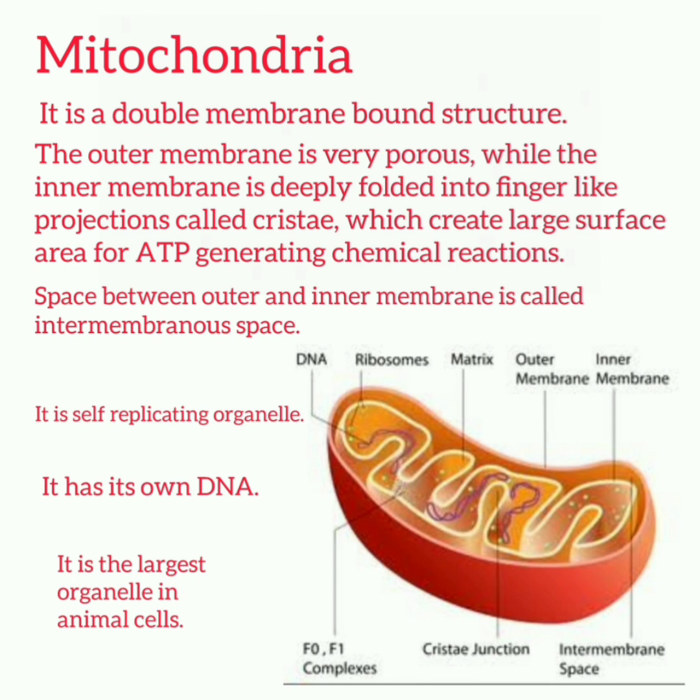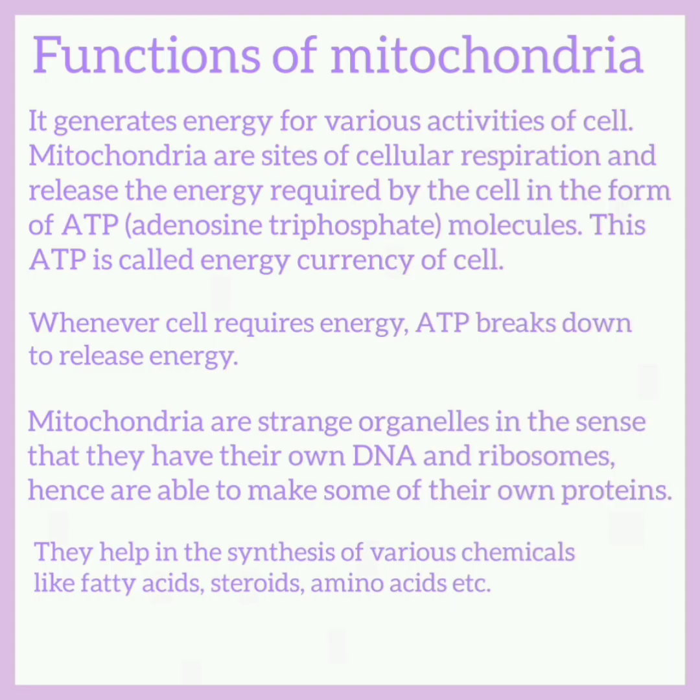Mitochondria. It is a double membrane-bound structure. The outer membrane is very porous while the inner membrane is deeply folded into finger-like projections called cristae, which create large surface area for ATP generating chemical reactions. Space between outer and inner membrane is called intermembranous space. It is self-replicating organelle. It has its own DNA. It is the largest organelle in animal cells.